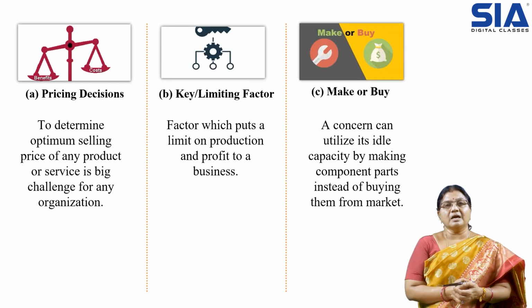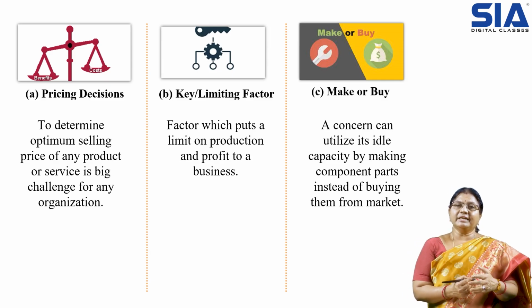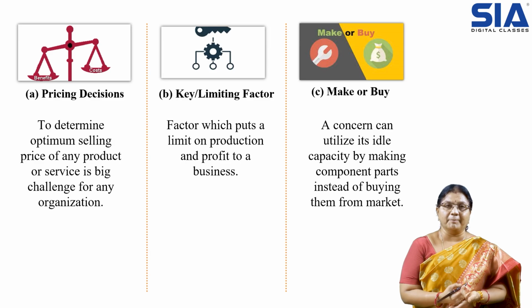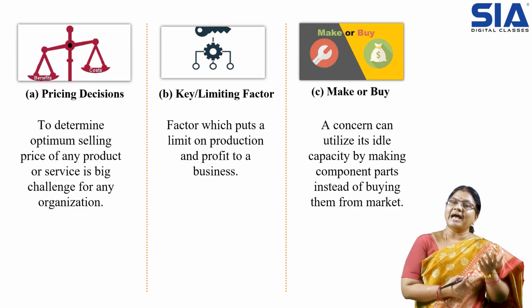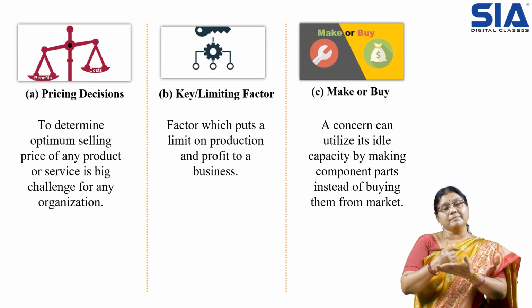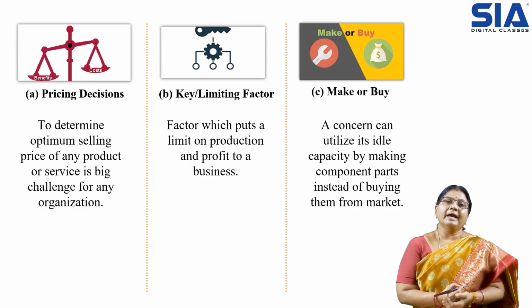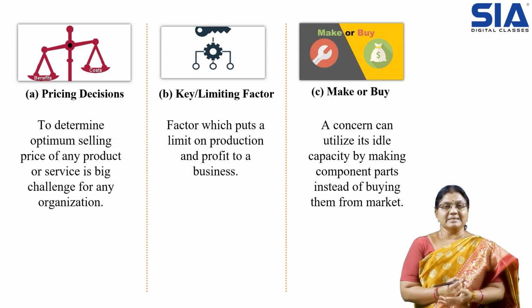Pricing decisions are the decisions to fix or determine the price. For determining the price, we require a lot of information. In this globally competitive world, it is very difficult to make the pricing, because the organization has to get the profit, and at the same time the price that is fixed should be feasible among the competitors. So it is very difficult and also important to make the pricing decision. With the help of marginal costing, pricing decisions will be made depending on the cost of production and volume of sales.